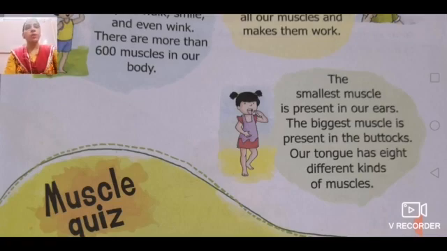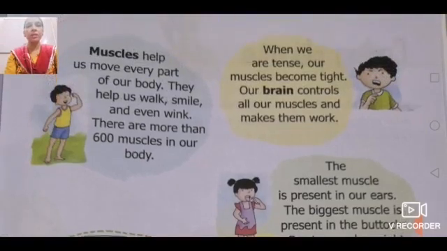Now let's revise. Muscles help us to move every part of our body. They help us walk, smile and even wink. There are more than 600 muscles in our body. When we are tense, our muscles become tight, and our brain controls all our muscles and makes them work.